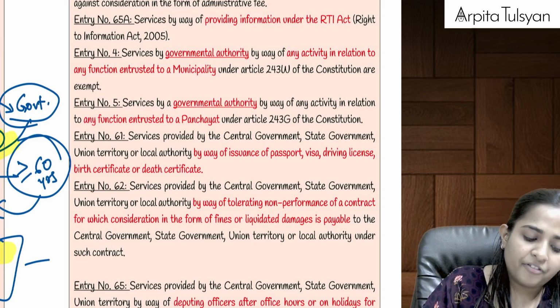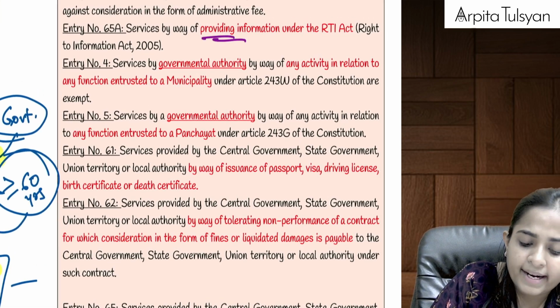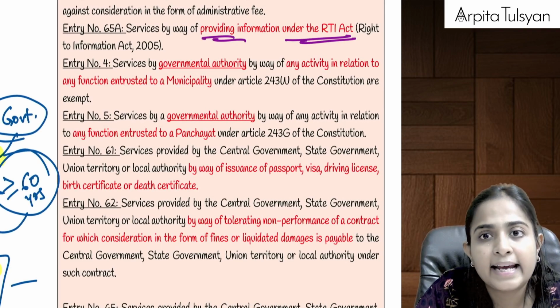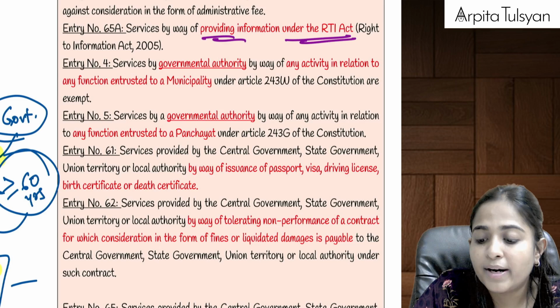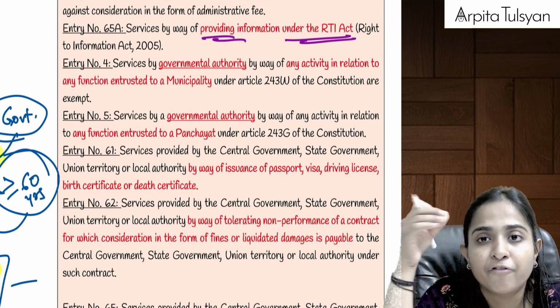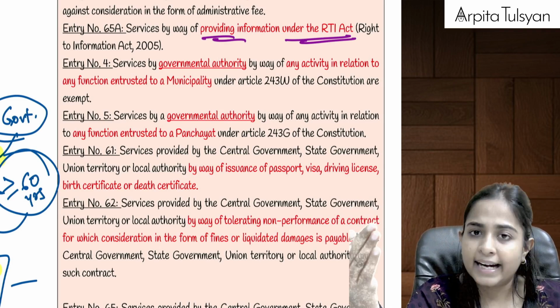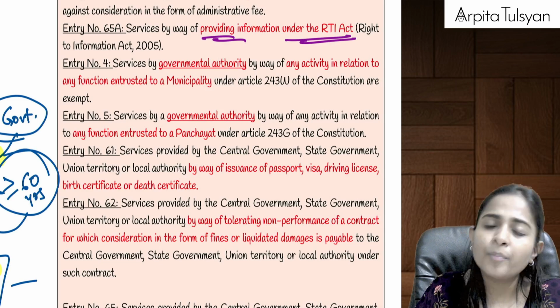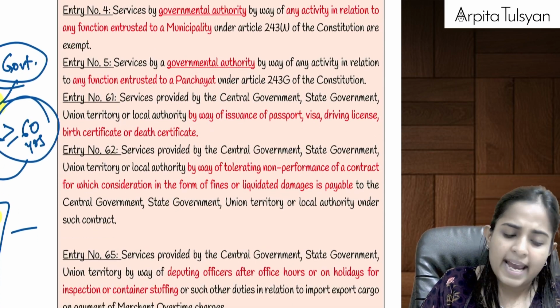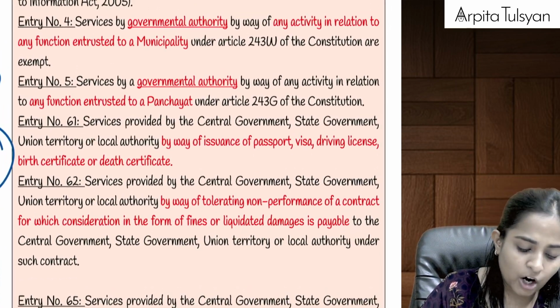Yes. Then after that, any services by way of providing information under the RTI Act. Now let's say if I want to get any public information, I can go and make an application under the Right to Information. RTI will take fees from me. On that fees, GST will be totally exempted. RTI is also an organization under the government only.